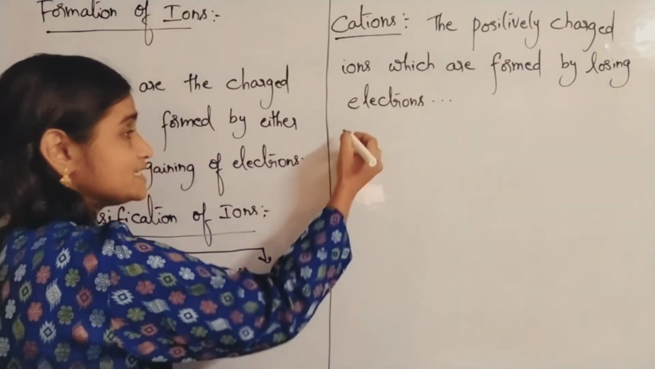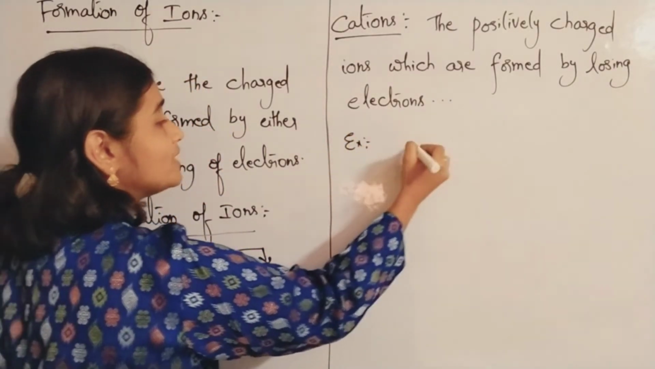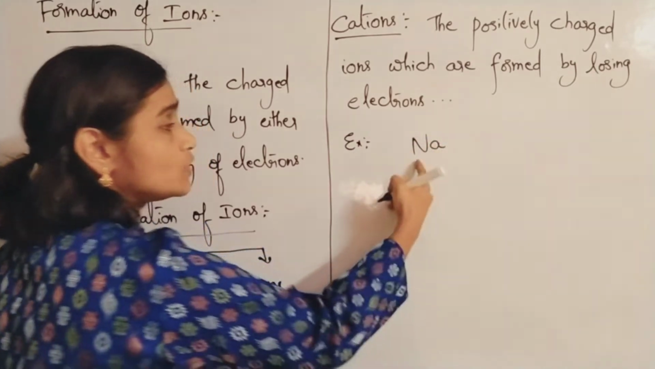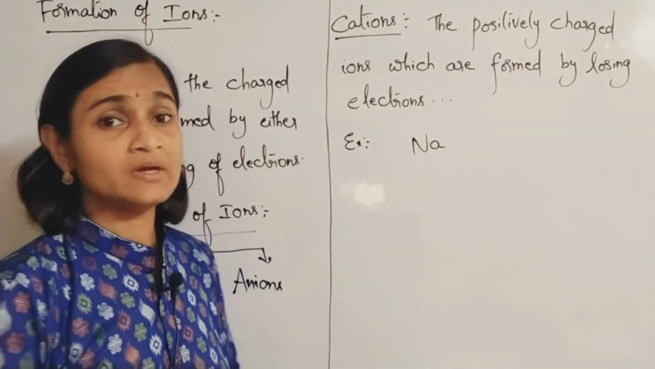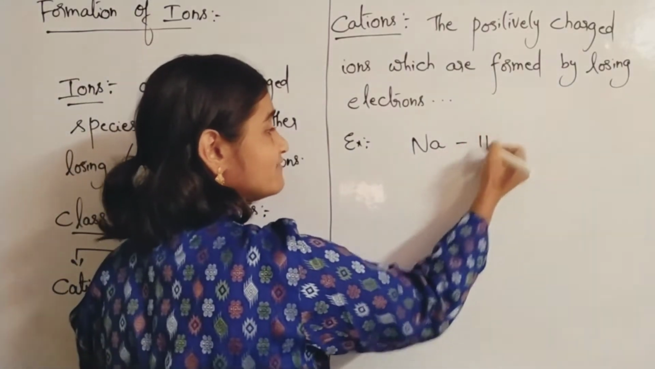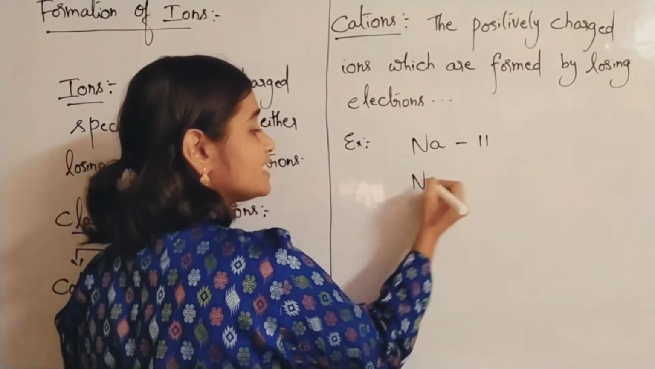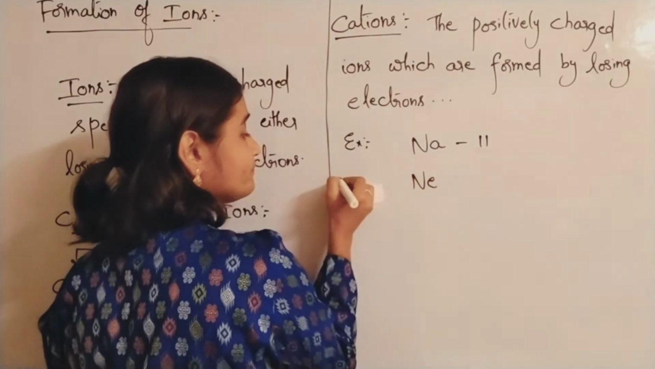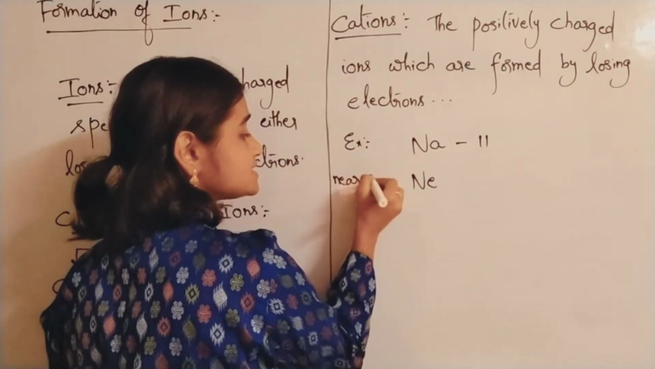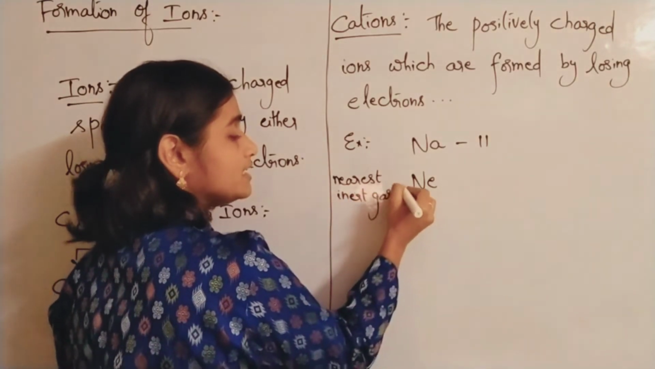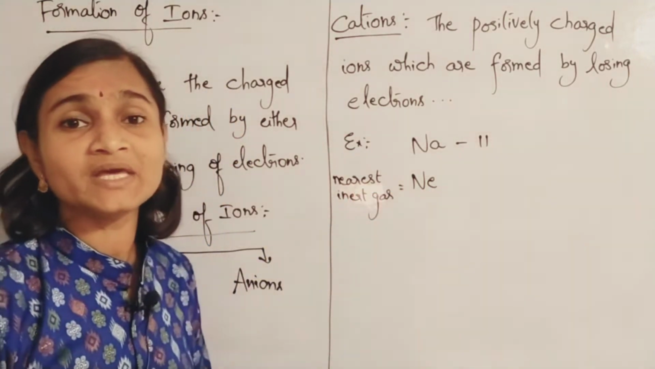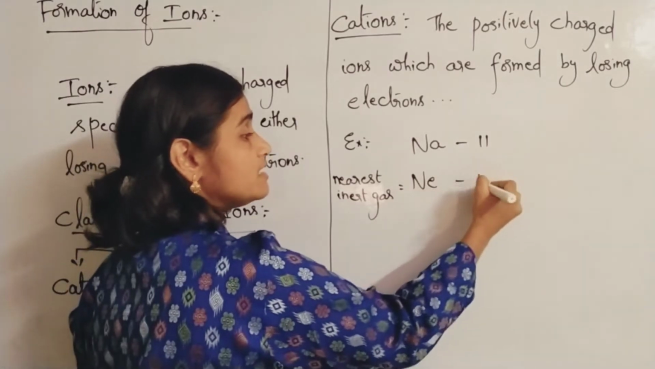For example, we'll take the example of sodium ion. You all know the symbol of sodium is Na, natrium. Sodium atomic number is 11 and its nearest inert gas is what? Neon. Nearest inert gas is neon. Neon is bearing atomic number 10. Neon is an inert gas.